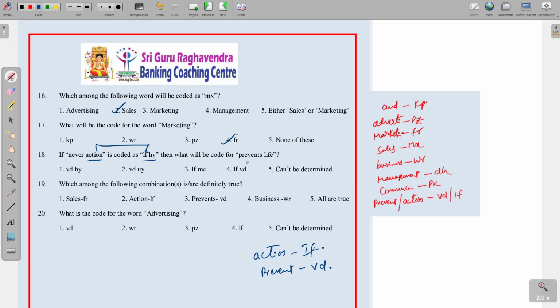So what is the code for prevent life? So according to coding and decoding, we don't have the word life. Okay, so see the options. VD and HY. HY, there is no HY here. And next, VD and UY.